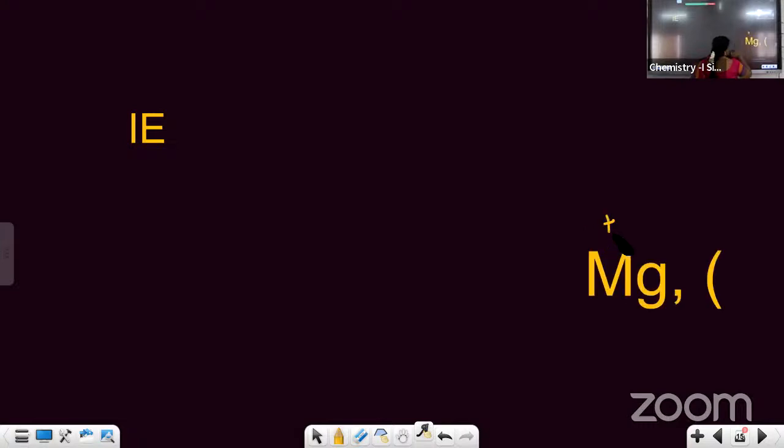Second bit क्या है क्वेश्चन का, ionization enthalpy 2. Ionization enthalpy 2. So here what we are taking, we are taking the unipositive ion. Okay, so unipositive ion, for example, metal in the gaseous state, unipositive ion.